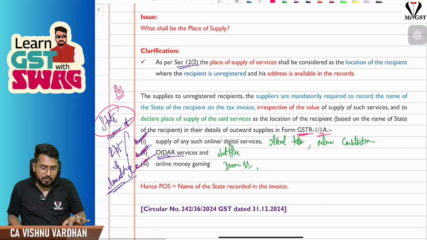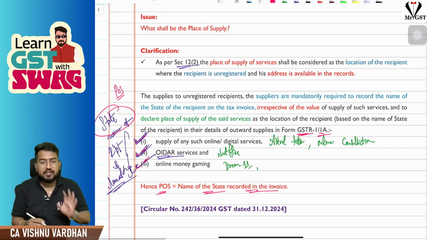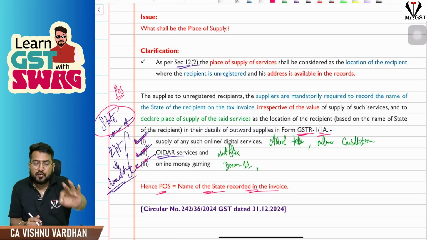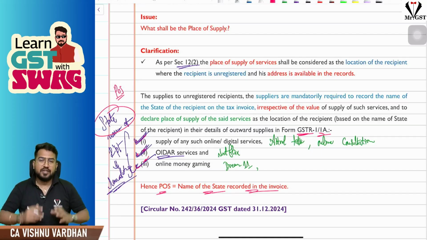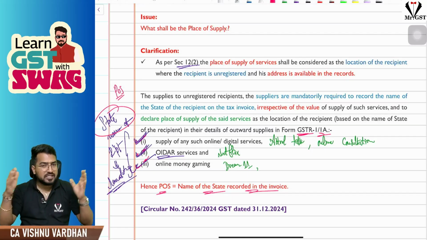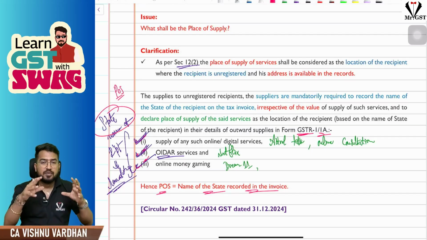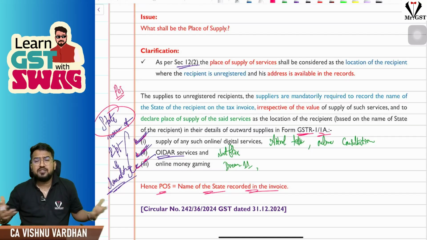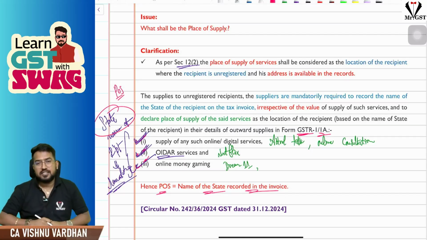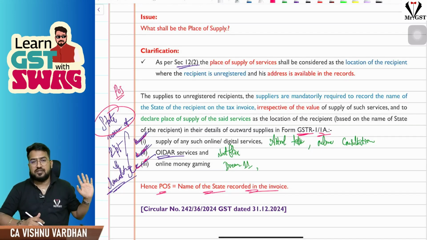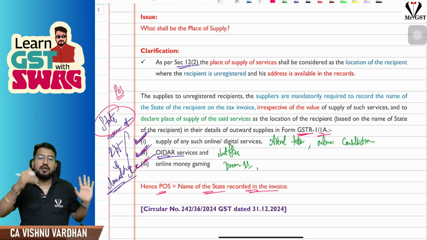So I repeat, place of supply will be the name of the state recorded in the invoice. For customers who are unregistered under GST, if you are providing online digital services through an e-commerce operator, etc., or you are providing OIDR services where it is purely technology driven, or even online money gaming like Dream11, these people are providing services across India to various people unregistered under GST. So for these services, they are supposed to record the name of the state of the customer in their invoice, so that place of supply is determined accordingly and the respective states get their share.